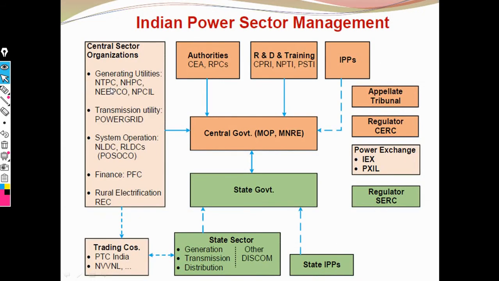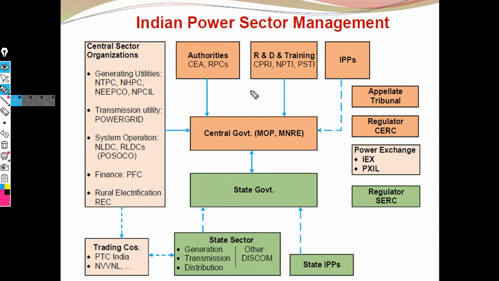Now this is the Indian power sector management. The Indian power sector management is classified into three types. First are the authorities, that is CEA and RPC, then the R&D training section.